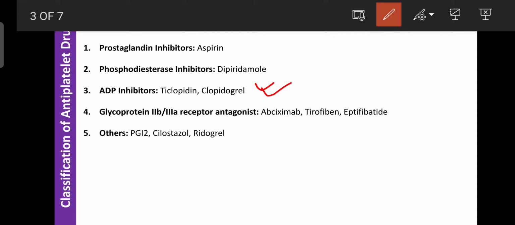But actually, they use aspirin alone. If aspirin is not suitable for the patient, they can use clopidogrel. If the patient's condition is serious, then they use aspirin along with clopidogrel. Aspirin inhibits platelet aggregation, and clopidogrel can inhibit platelet activation.